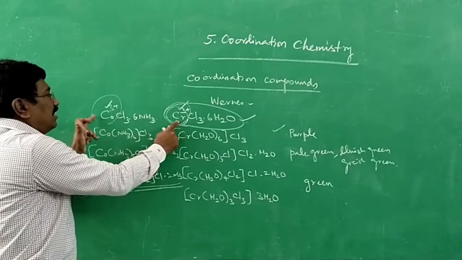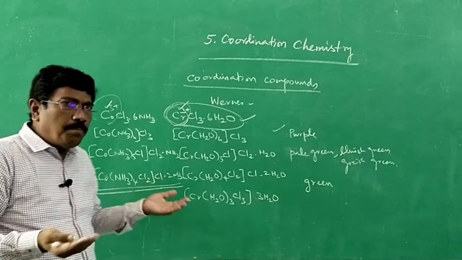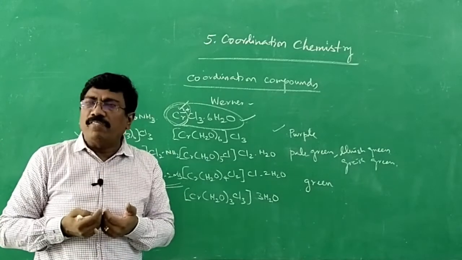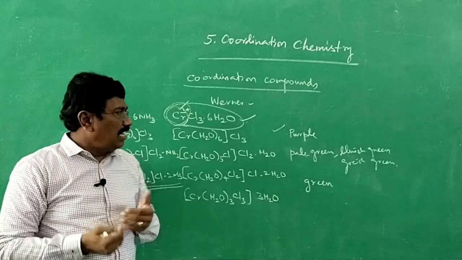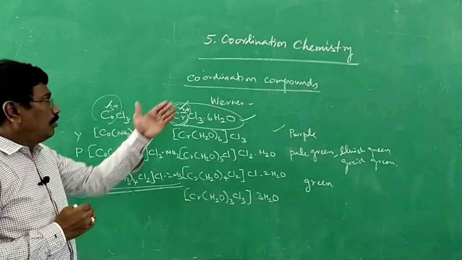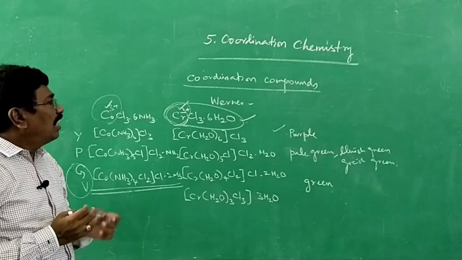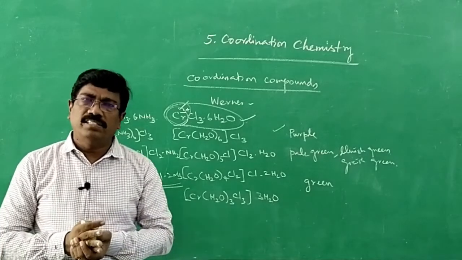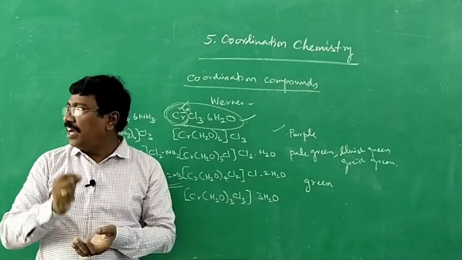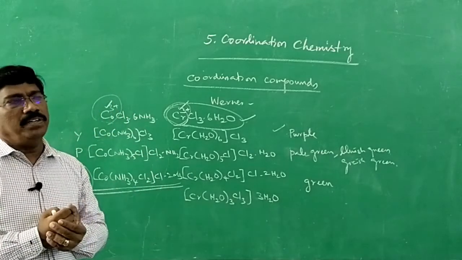So these d block metal ions have enough vacant d orbitals to accept lone pairs of electrons donated by ligands, and therefore they form coordination compounds. Coordination chemistry is involved only from this. And not only d block metals, sometimes, very rarely, non-metals may also form coordination compounds, but it is very rare.